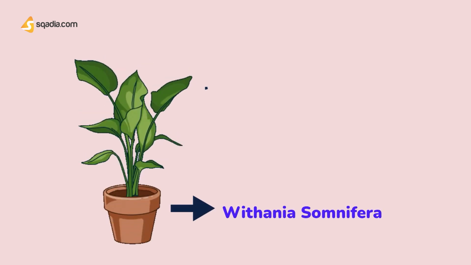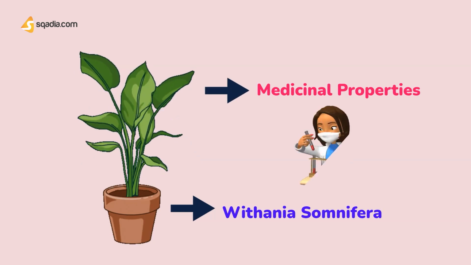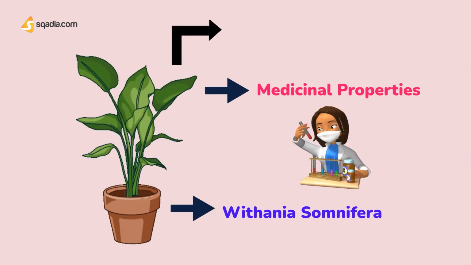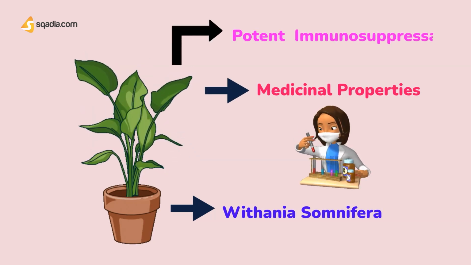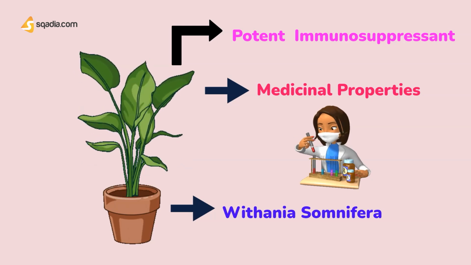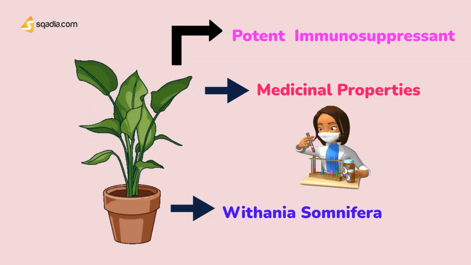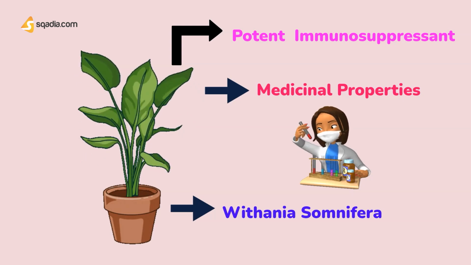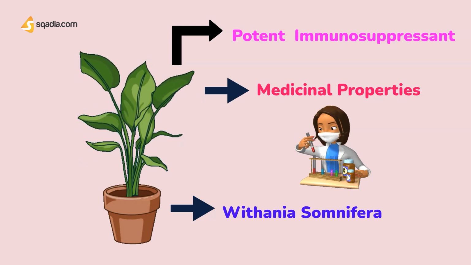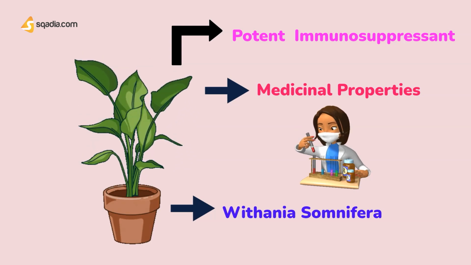This plant, Withania somnifera, has been known and popular for its many medicinal properties. Moreover, it has been used as an active agent in immunosuppressant drugs for ages. Really? Can a plant act as an immunosuppressant? Yes, plants can act as an immunosuppressant. Can we discuss immunosuppressants in detail, please? Why not? Great idea. Without further ado, let's dig in.